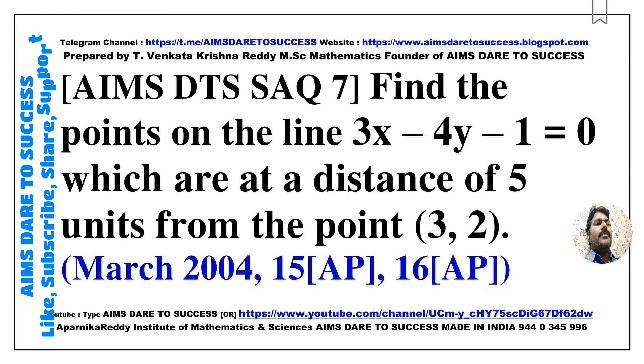Next SAQ 7. Find the points on the line 3x - 4y - 1 = 0 which are at a distance of 5 units from the point (3, 2). Practice more, my dear students. This question came from March 2004, March 2015 Andhra Pradesh, March 2016 Andhra Pradesh.